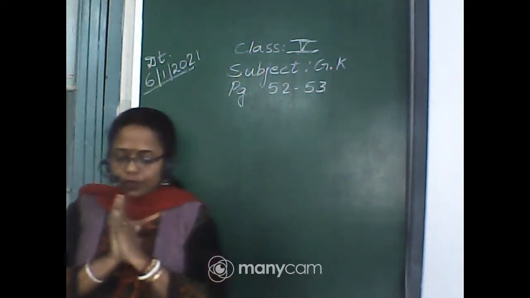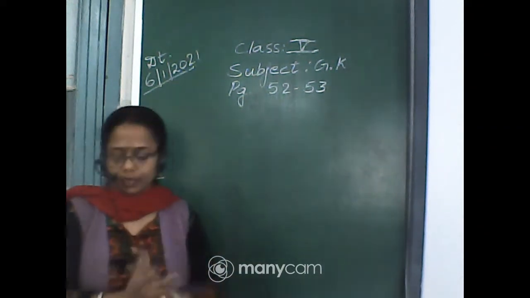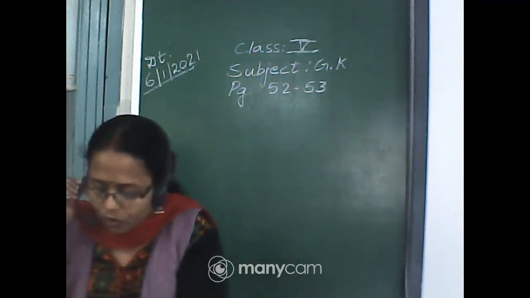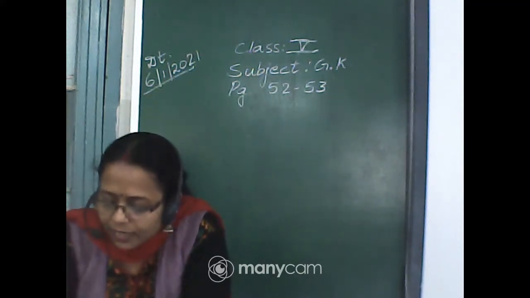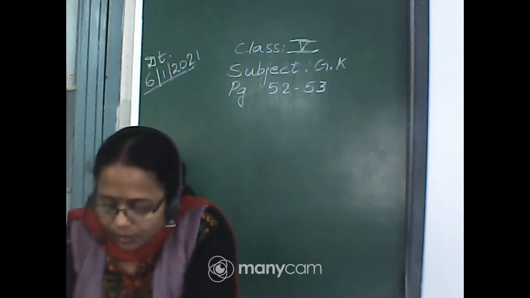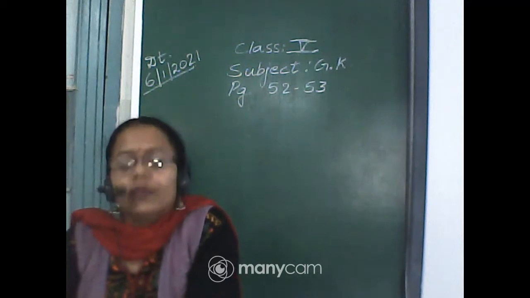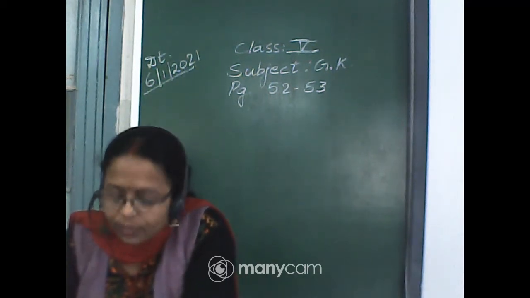Okay, so first of all, on page number 52 and 53, today we are going to discuss the International Union for Conservation of Nature, IUCN in short. It regularly publishes the Red List of Threatened Species.